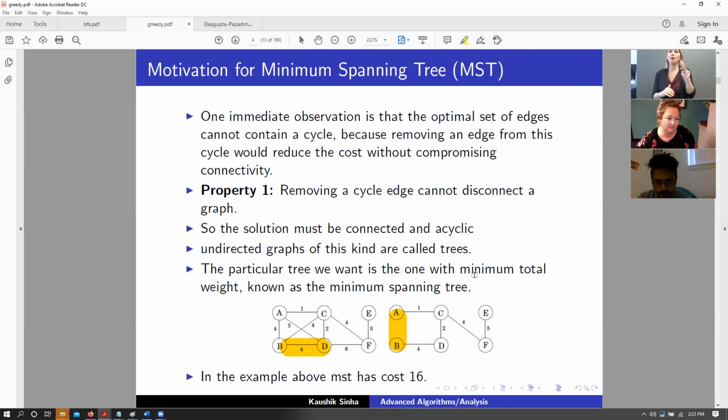Wait, no, you did not mean that. You meant C to B. So assuming there is an edge here in the minimum spanning tree, and we remove this particular edge, B to D, we are replacing one edge of weight 4 that disconnects B, but we are adding another edge that connects B with the same weight. That is fine. That is also a solution to your minimum spanning tree. Right, Vamsi?